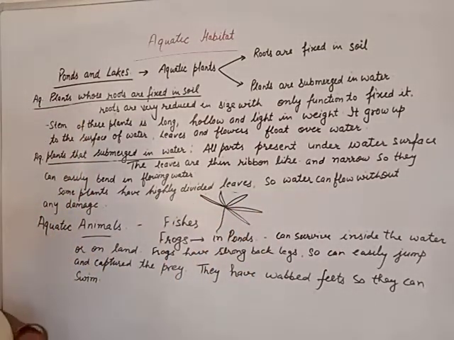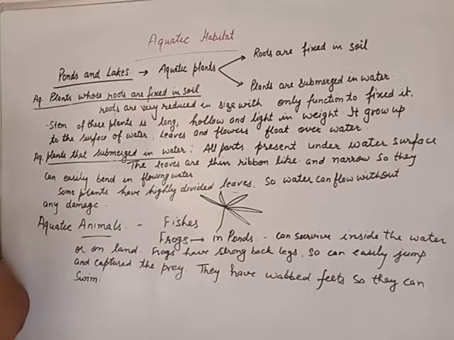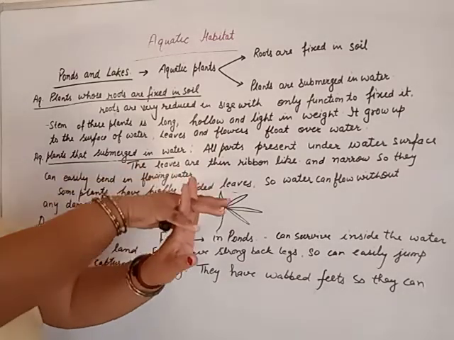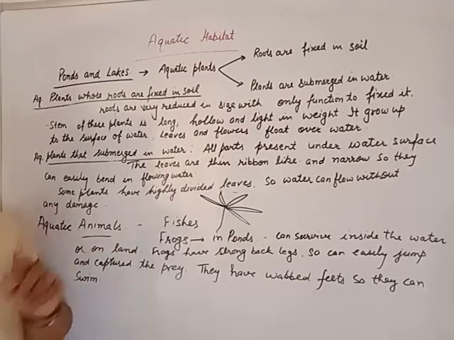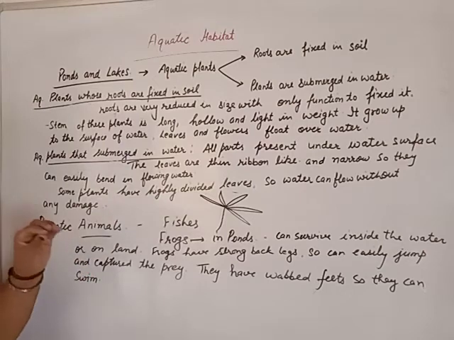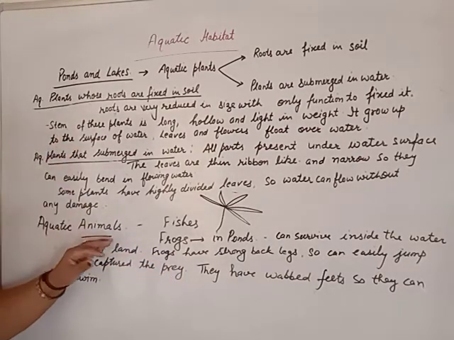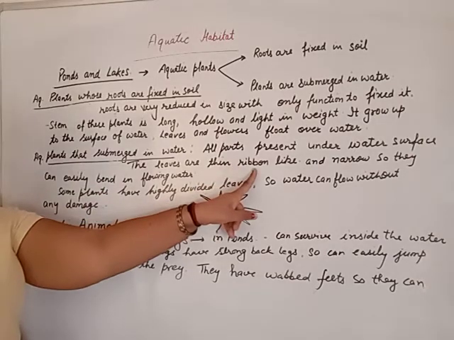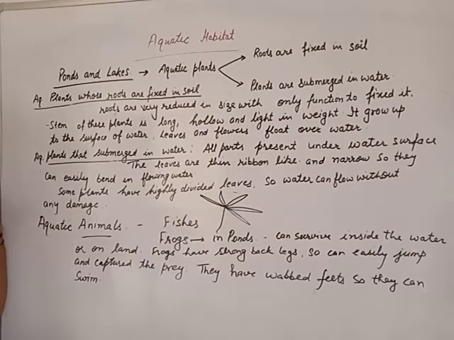So water can flow between these leaves very easily without any damage. The plant remains as it is, but water can flow easily through the divided spaces of the leaf. But again, the stem is hollow, long and light in weight, and it is submerged in the water. Otherwise all things are the same. In the earlier case leaves are ribbon-like, so they can bend. But here leaves are not ribbon-like, they are highly divided.